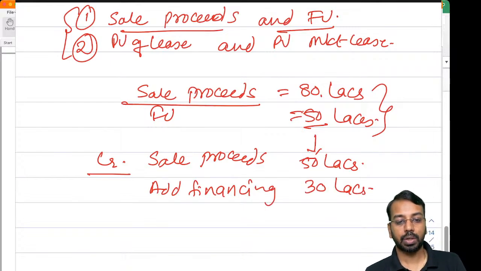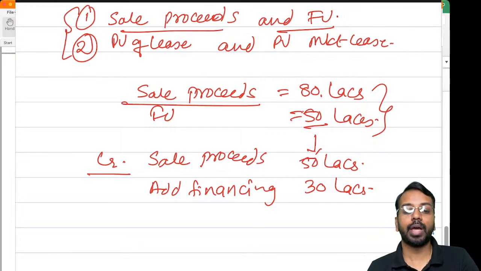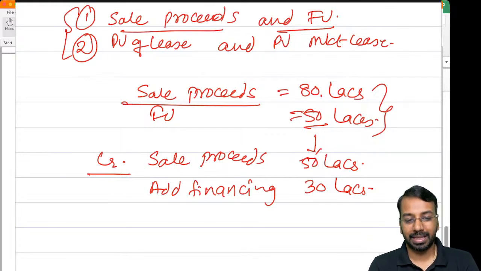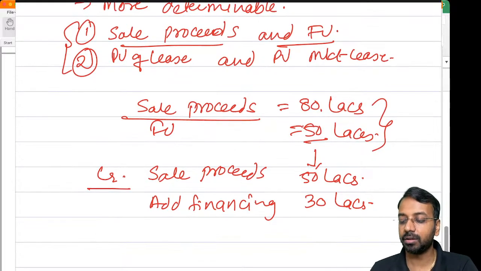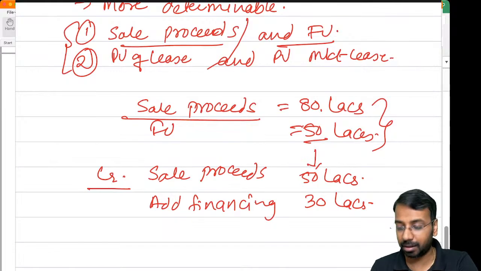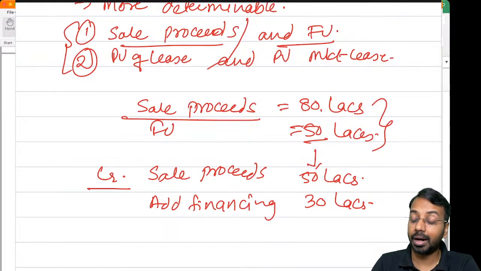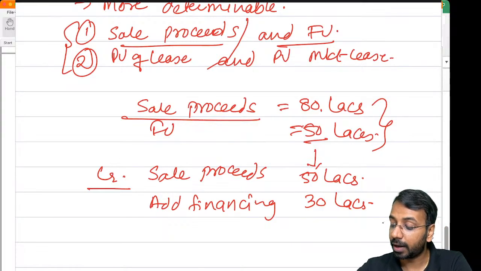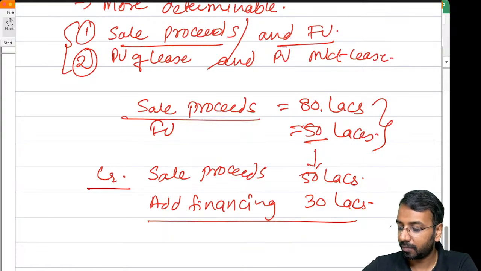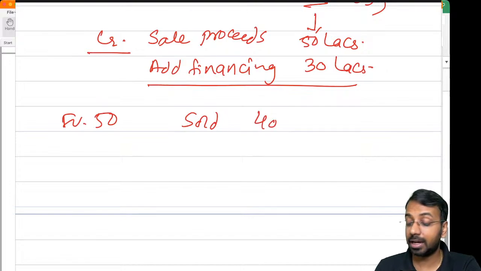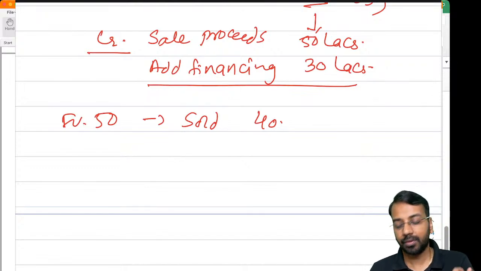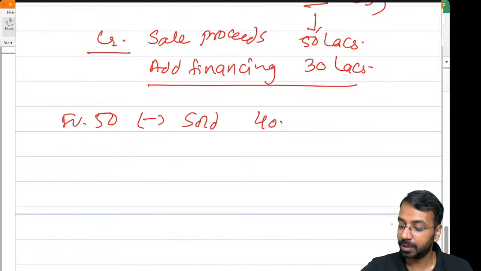This is one area where a lot of students get confused, that is, how do we do the accounting? First you have to determine which is more, sale price or fair value, or lease rental or market lease rental. If the sale proceeds or present value of lease payments is greater, then the additional amount received is your financing component. If it is lesser, for example, fair value is 50 lakhs and it is sold at 40 lakhs, then what do we do?